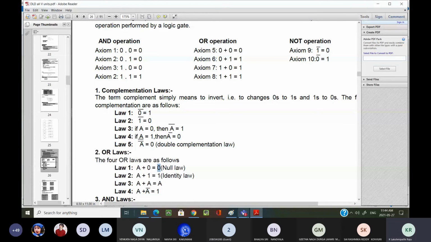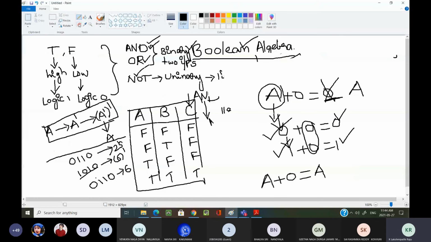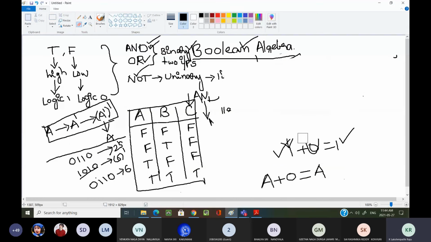Now A plus 1 equal to 1. Anything plus 1 equal to 1 only.